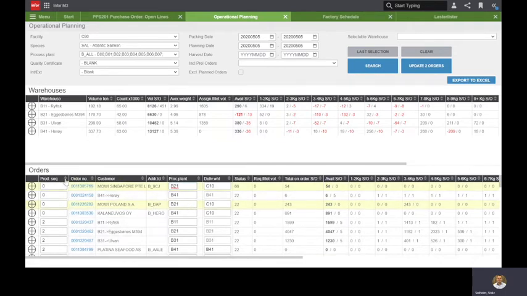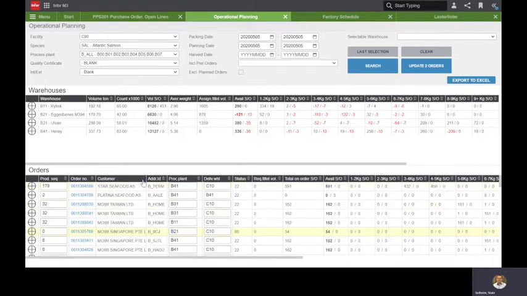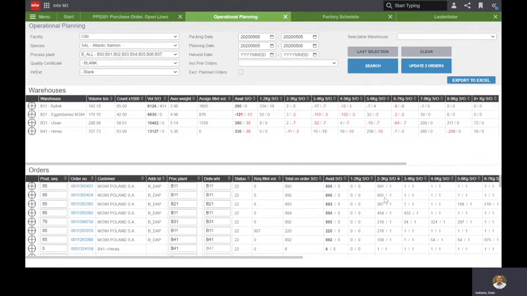You can also sort this if you want to sort by customer, if you want to sort by size to see which orders require this size of fish. So it's really powerful, and everything is online and up to date at any given point in time. So it's really been an important and vital tool for us to use. You can also export this to Excel if you should have the need for that.